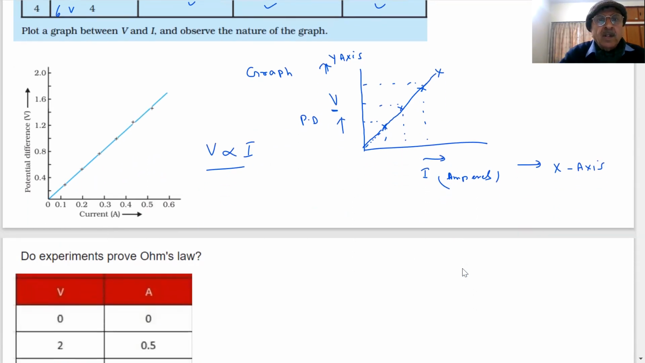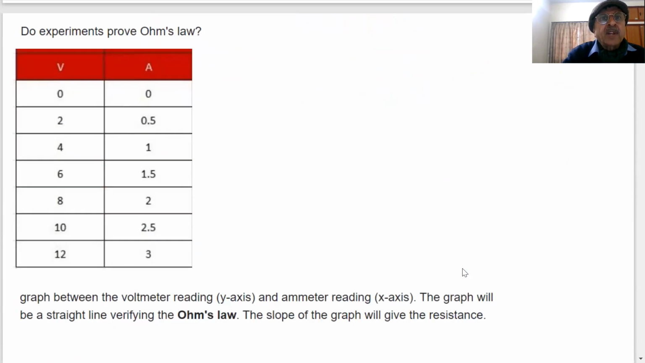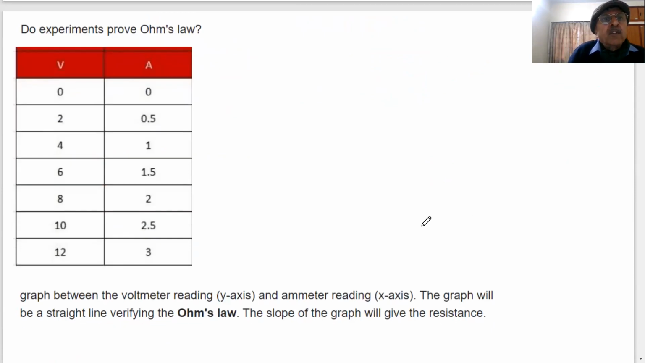No, sir. For example, here I have taken some numbers to prove that. V was 0 volt. When there is no battery, current will be 0. Can there be current without battery? Answer is no. When 2 volts are applied, the current is 0.5. When 4 volts are applied, current is 1. When 6 volts are applied, current is 1.5. 8 too. If I make a graph of these numbers, student,